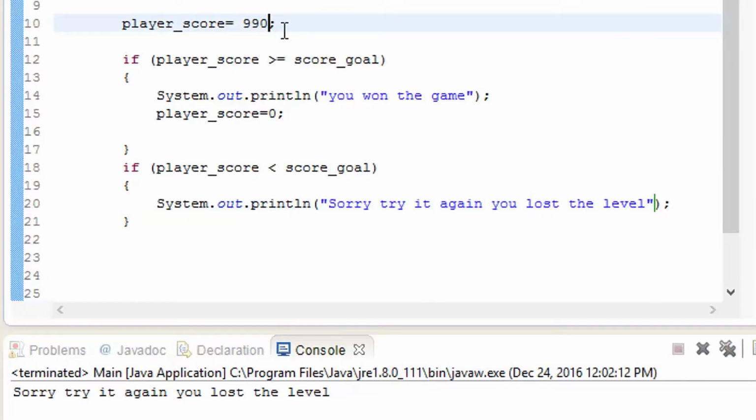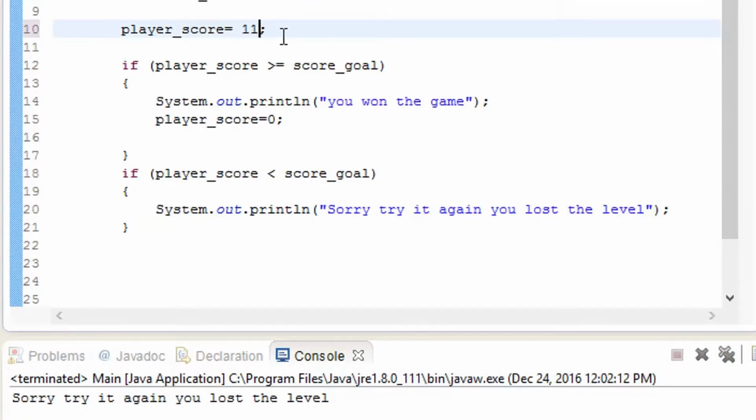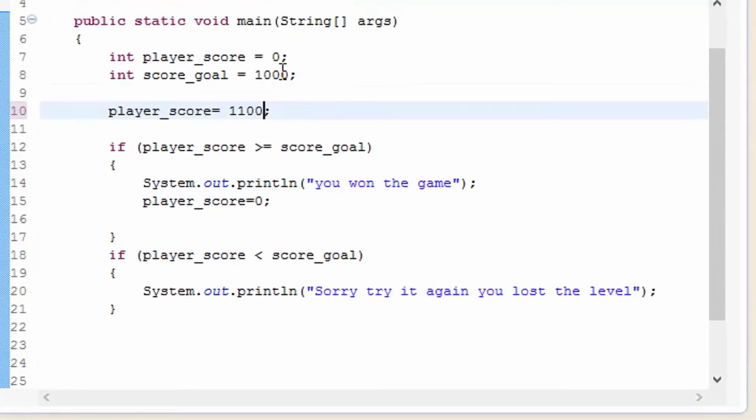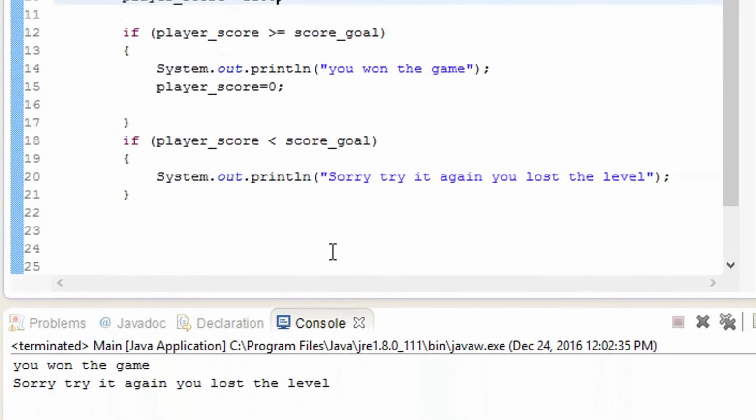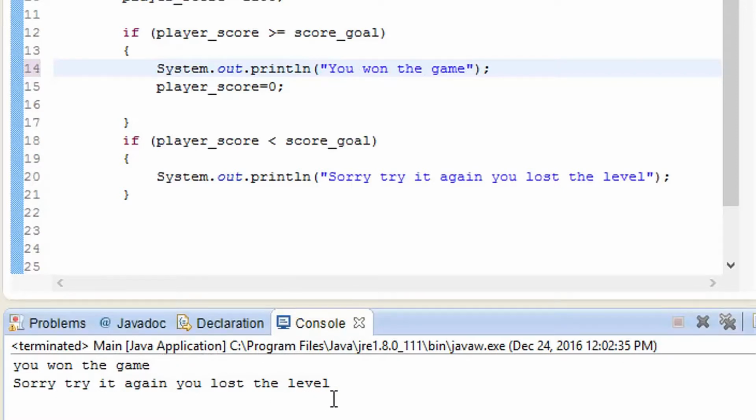What if I just give it, for example, 1100, so it is more than 1000, and play that one. Wait, what? How can this piece of software give that you won the game and you lost the game again and again?